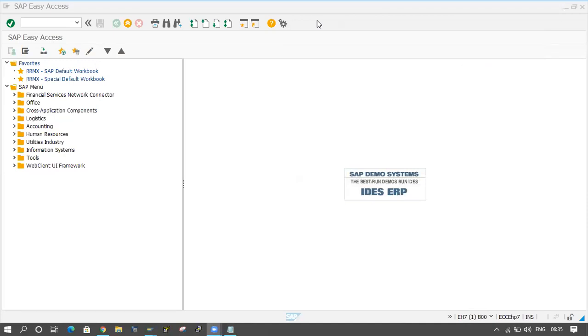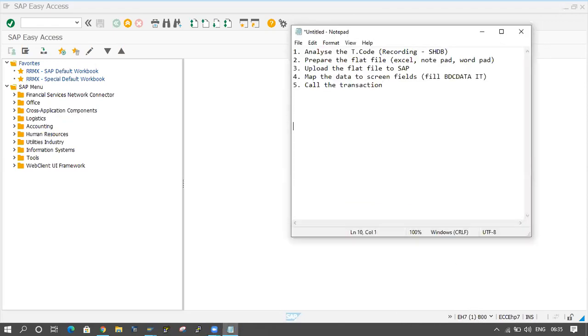In the last class, we discussed conversions. In conversions, we have two types. The first one is BDC, batch data conversion. This is a technical one, ABAPers have to do this.